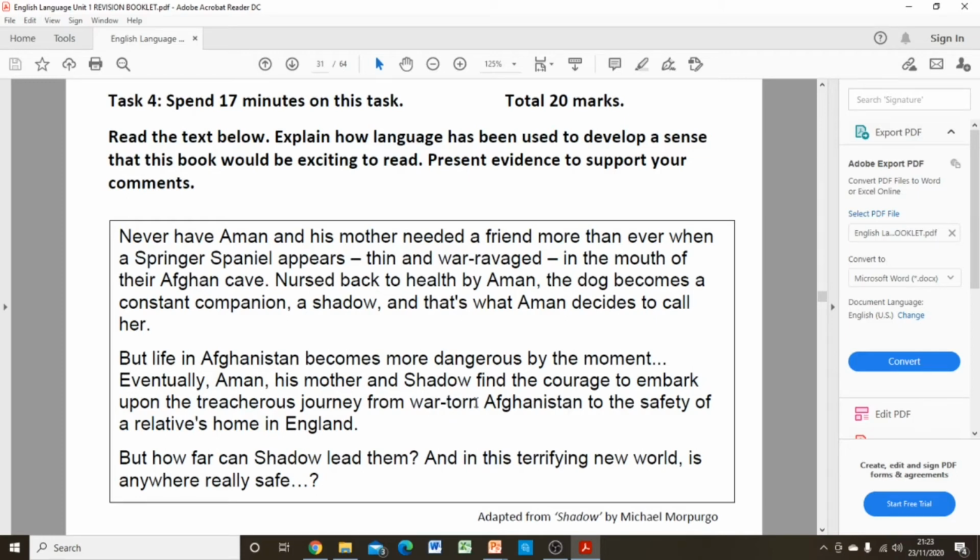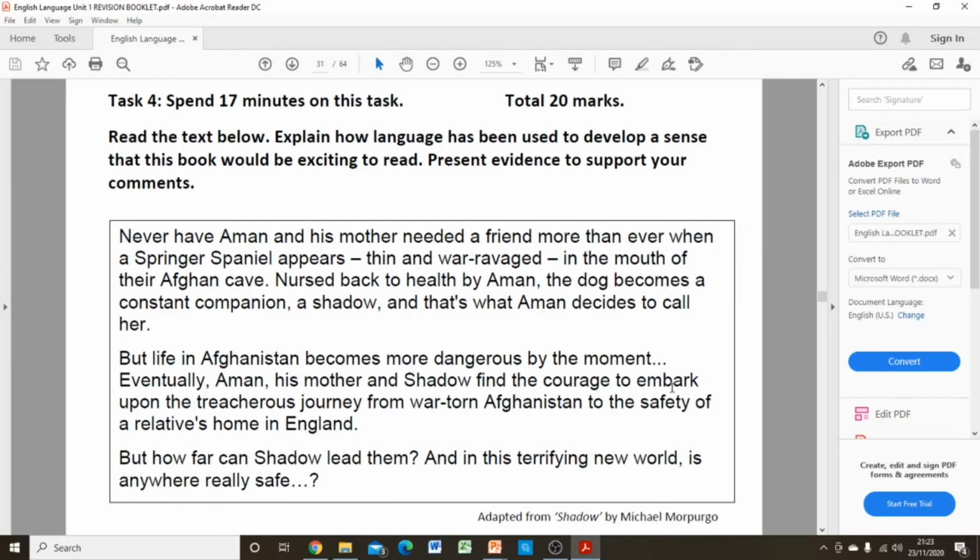Now again, war-torn, we're having repetition of the word war, which was at the beginning of the blurb as well. So this is indicating that the narrative is going to be obviously based on war, it's based in a war-torn country, and it's showing the adversity that these characters are going to have to overcome together, possibly as a family. So from war-torn Afghanistan to the safety of a relative's home in England.